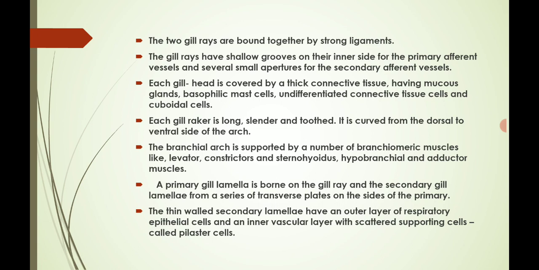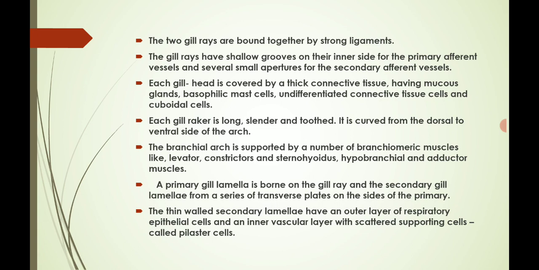Each gill raker is long, slender, and toothed. It is covered from the dorsal to the ventral side of the gill arch. The branchial arch is supported by a number of branchiomeric muscles like levator, constrictor, and sternohyoideus, hypobranchial, and adductor muscles. A primary gill lamella is borne on the gill ray, and the secondary gill lamellae form a series of transverse plates on the side of the primary.